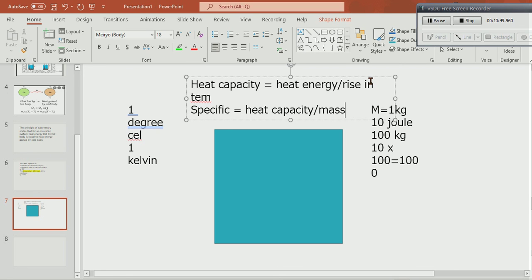These two things, the PDF I will give you. Now the next thing I am coming to is called the water equivalent. In the next slide I will explain the water equivalent.